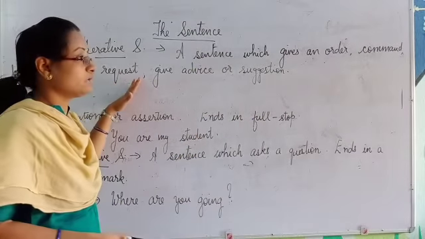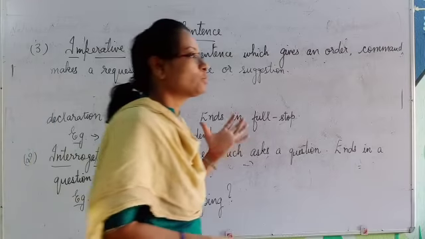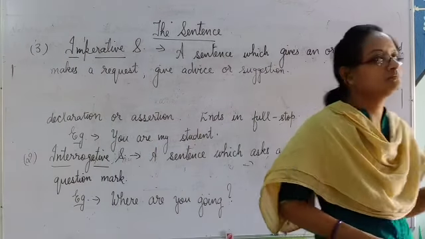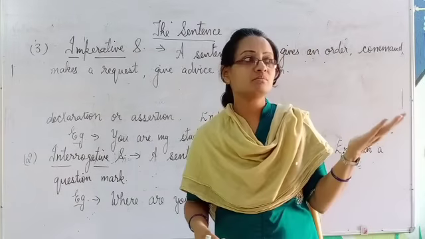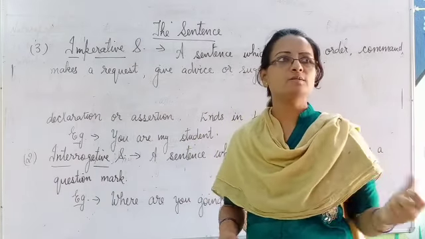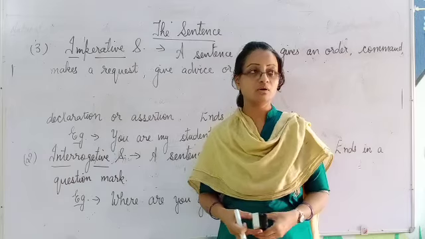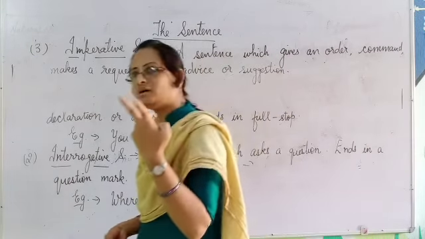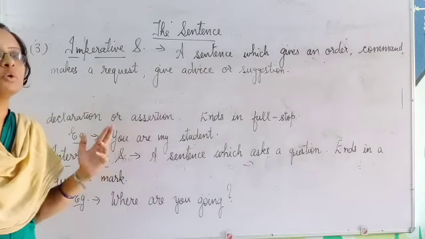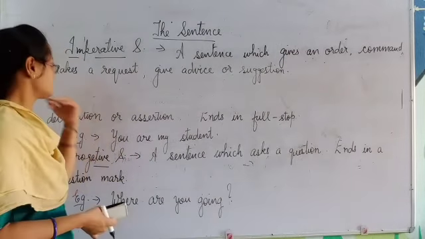When I talk about a request, it is a very polite form of speech. When I say, please bring me a glass of water. If someone tells you, bring me a glass of water, and please bring me a glass of water, when you speak them out, they contain a different tone of voice.